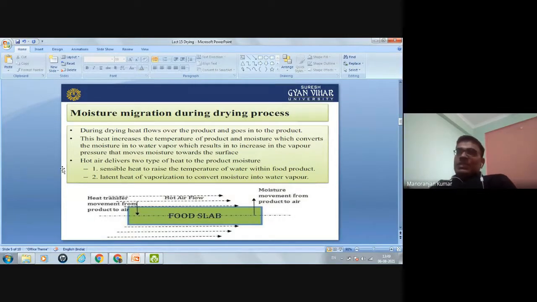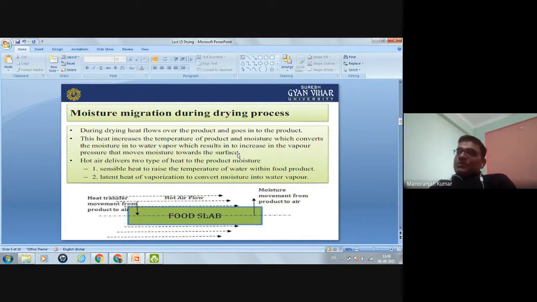That heat increases the temperature of the product and converts the moisture present in the product into water vapor, which results in an increase in vapor pressure that moves moisture towards the surface. So the moisture, due to this heat, will come to the surface from the inner part, and from the surface it will evaporate into the atmosphere.